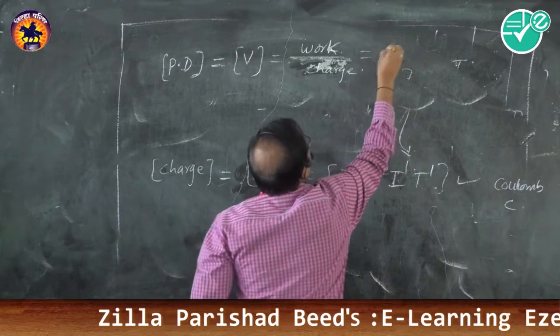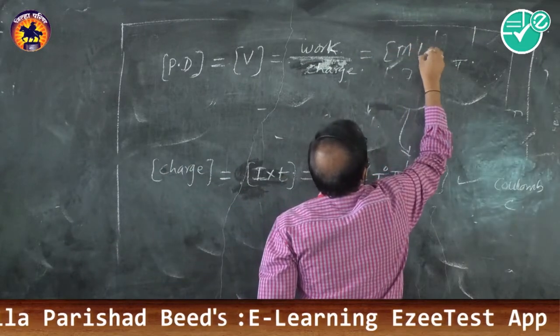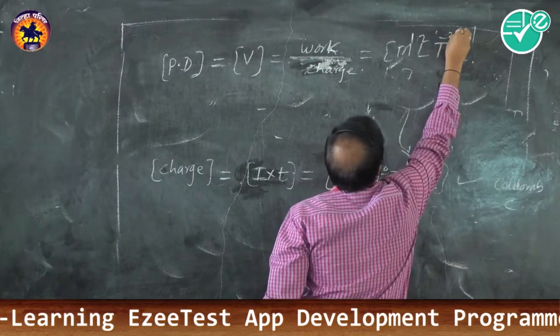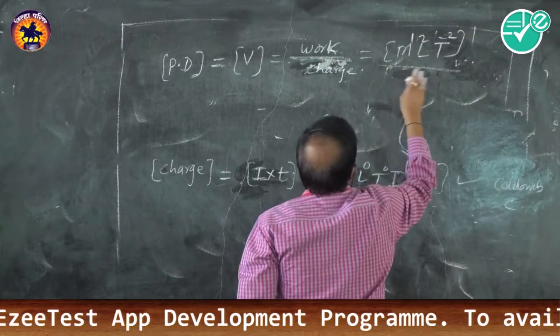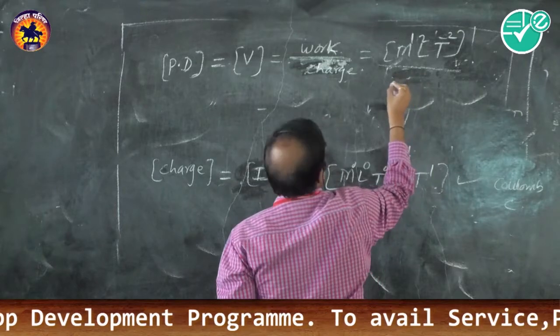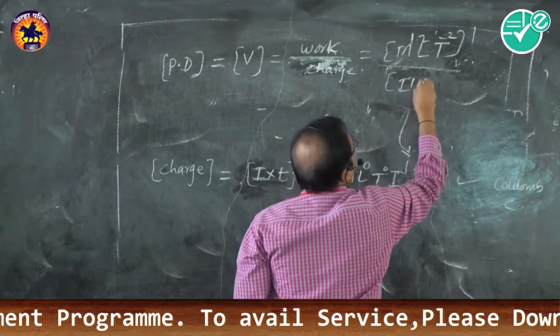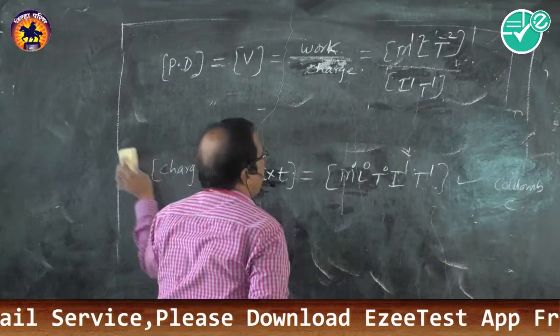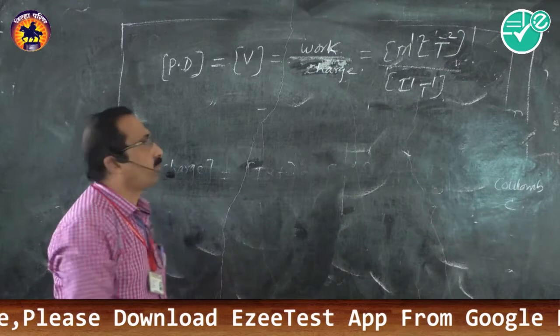What are the dimensions of work done? Same as all energy: m1, L2, t minus 2. And the dimensions of charge are, as we have just written, I1, T1. Isn't it?